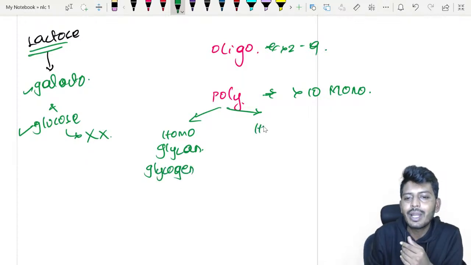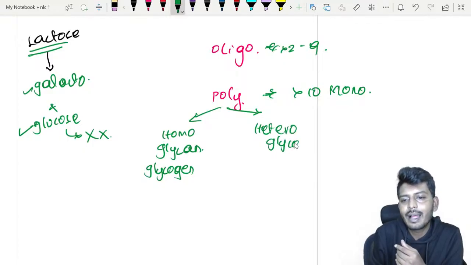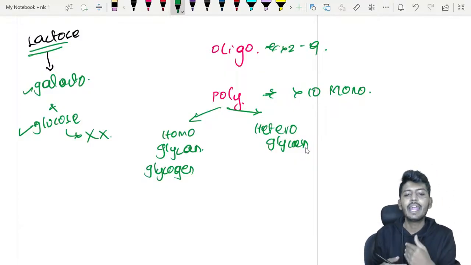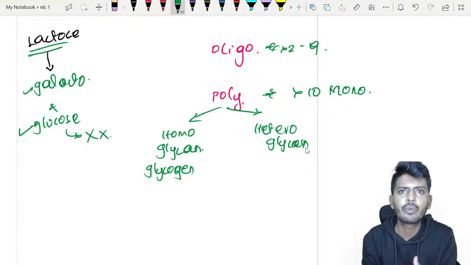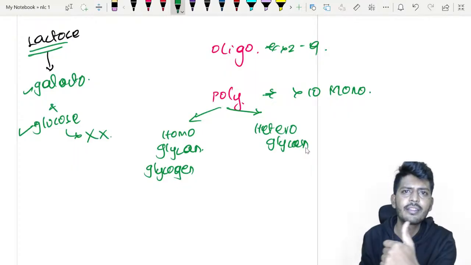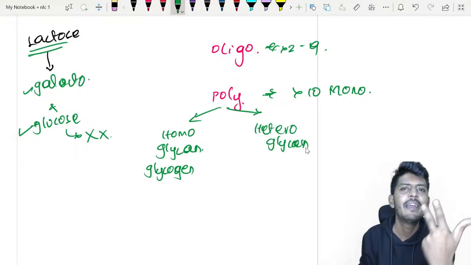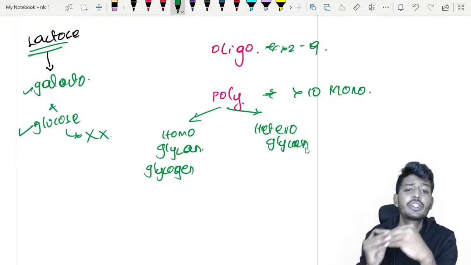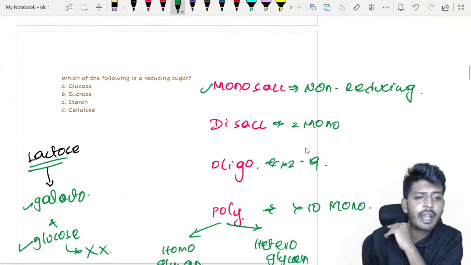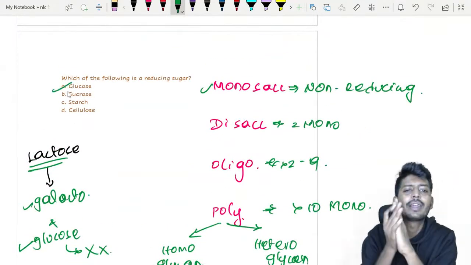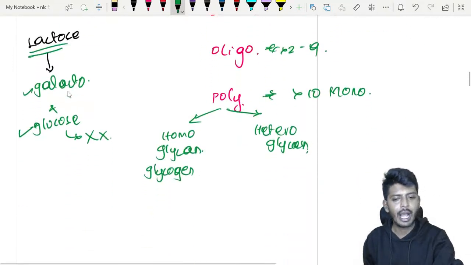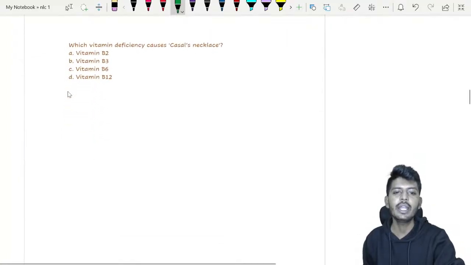Then we have heteroglycans, which have been previously asked many times. The examples, I'll go through them quickly: dermatan sulfate, heparan sulfate, keratan sulfate, hyaluronic acid. Their locations are also very important. So among the given options, the only one which cannot be further hydrolyzed is glucose. All others can be hydrolyzed into smaller sugars. Whoever told the answer as A is absolutely correct.